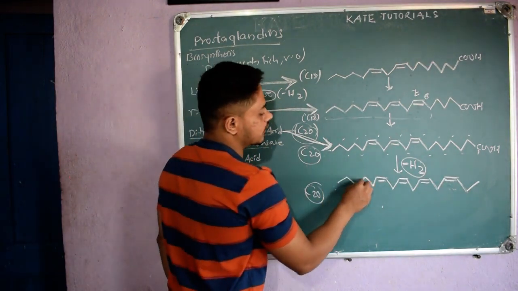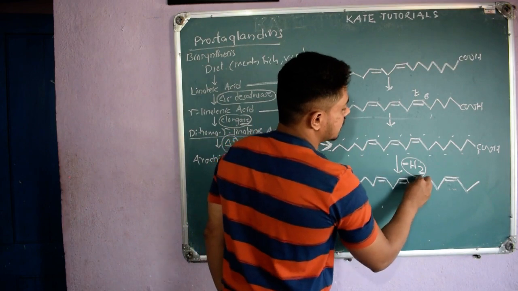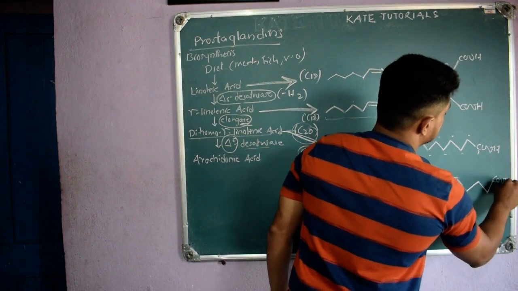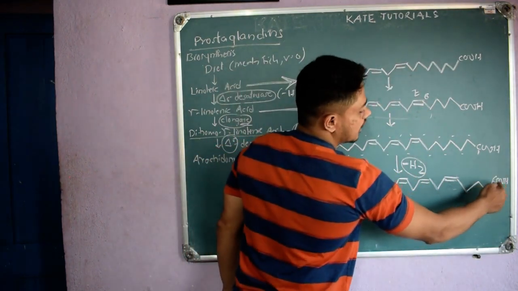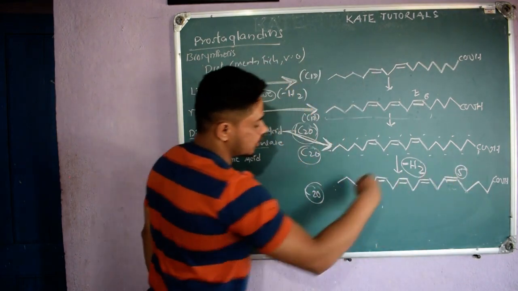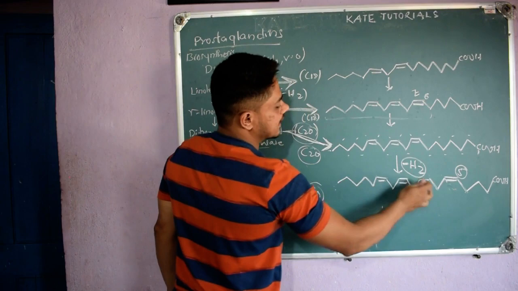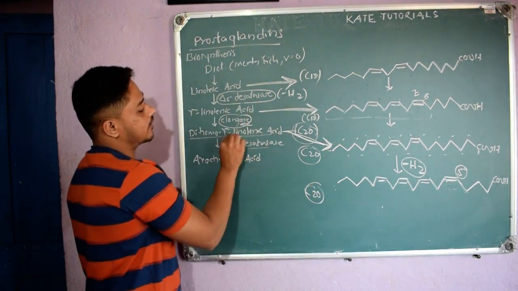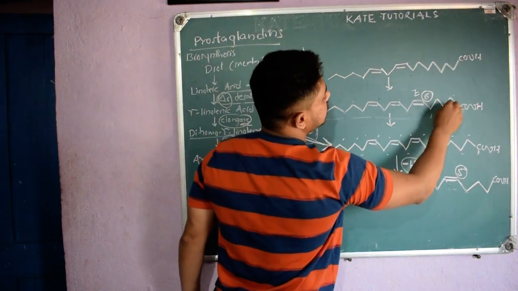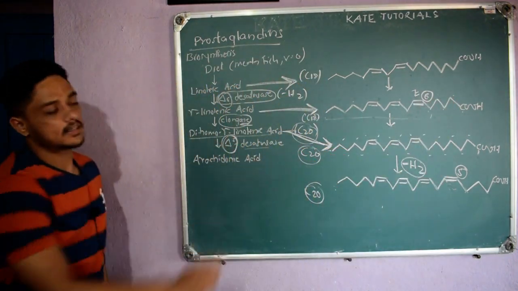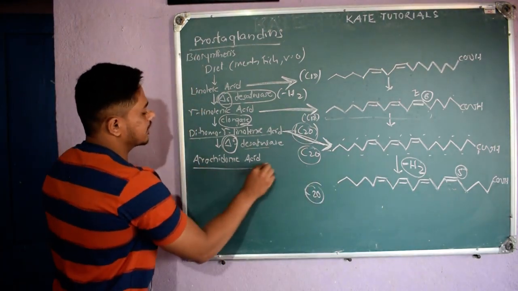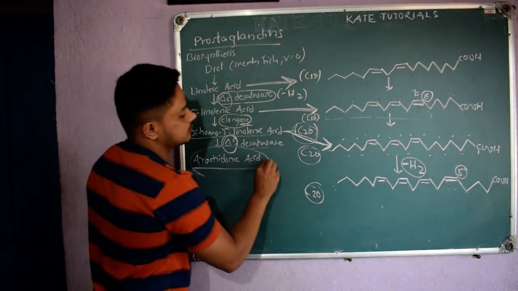So if you count 1, 2, 3, 4, 5, 6, 7, 8, 9, 10, 11, 12, 13, 14, 15, 16, 17, 18, 19 and 20. So what is the difference here? If you count from this, 1, 2, 3, 4, 5, at the 5th position I have unsaturation. The new unsaturation has come. That is done by delta 5. Initially delta 6 means at the 6th position my unsaturation is to start, 1, 2, 3, 4, 5 and 6, right? So here it will start from the 5th position, right? So that is the structure we will get, that is arachidonic acid, right?